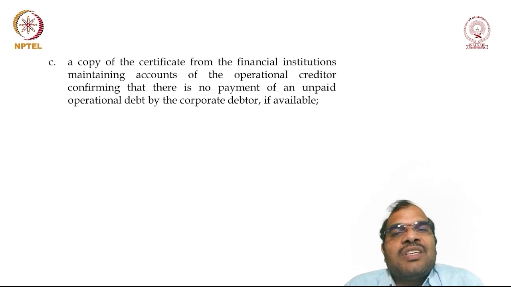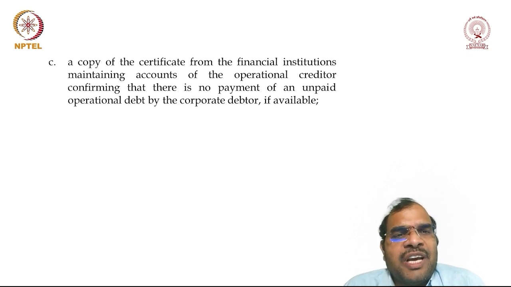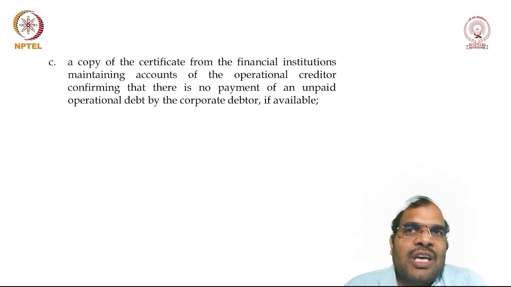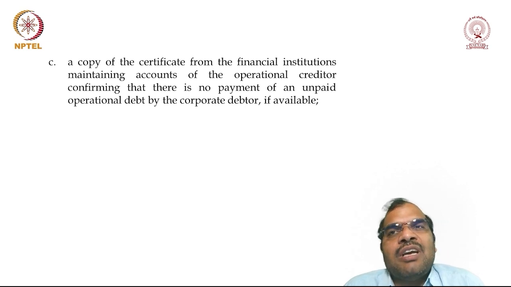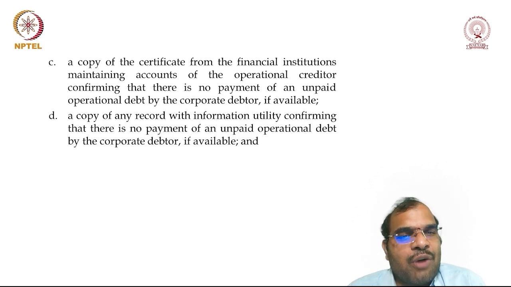Then a copy of the certificate from the financial institution. These are all the various attachments described under the legislation. A certificate from the financial institution maintaining the accounts of the operational creditor, confirming that no payment of the unpaid operational debt has been made by the corporate debtor, if available. As an operational creditor, you may give the bank statement stating that I have not received any money from the corporate debtor. You can give a certified copy.